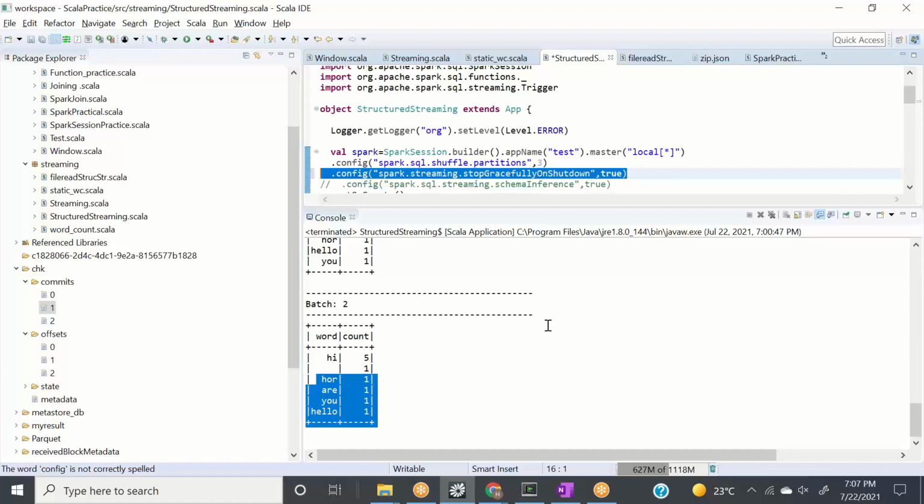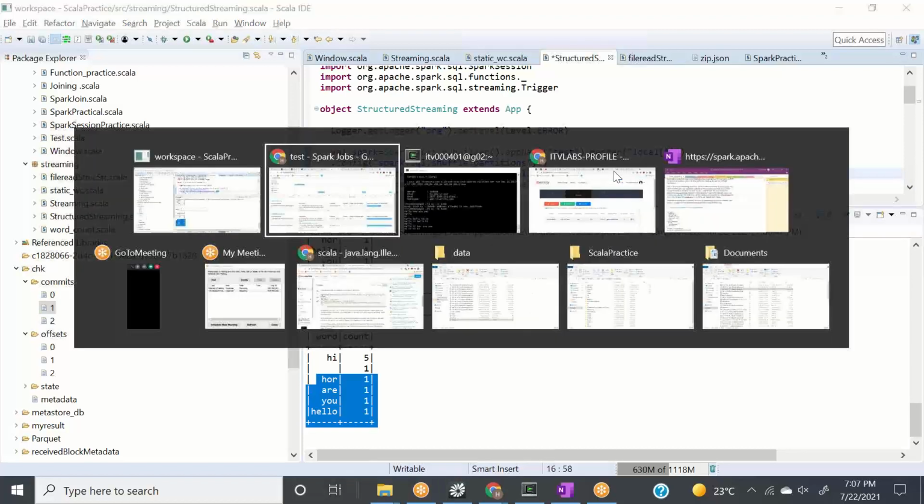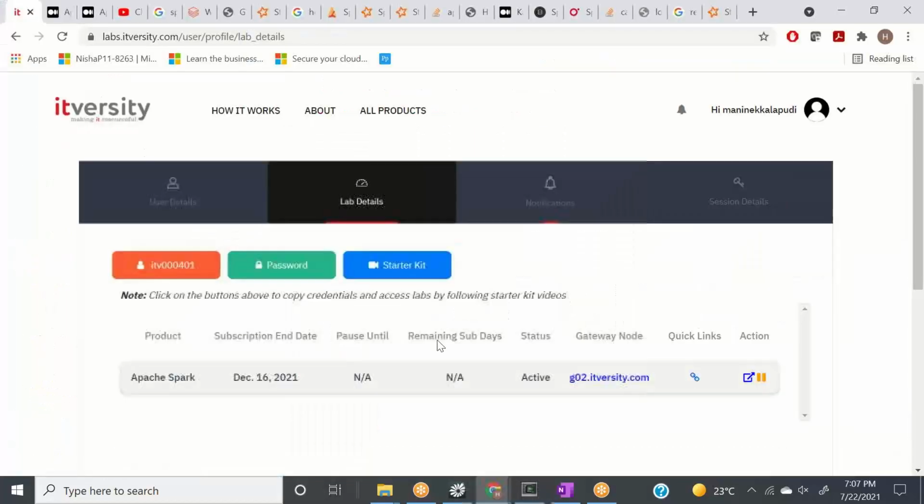To maintain that, what Spark Streaming is saying, guys, please give me one property. The property name is stop gracefully on shutdown. Stop gracefully on shutdown. So it means when it receives the stop signal because of anything, please stop gracefully, and we are setting it to true. Okay, I have one article here. Let me read it for you guys.